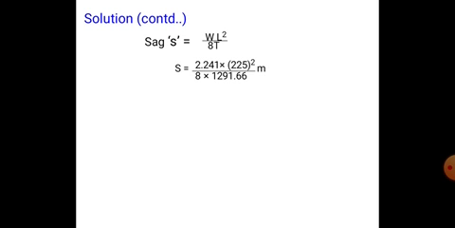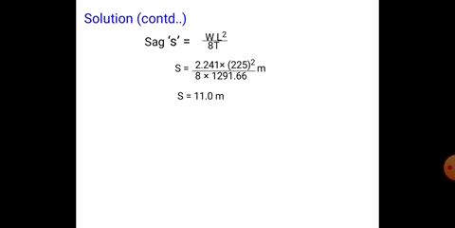The span of the transmission line is 225 meters. Permissible tension is ultimate strength by safety factor, that is 3875 by 3, equal to 1291.6. So the sag is 11 meters.